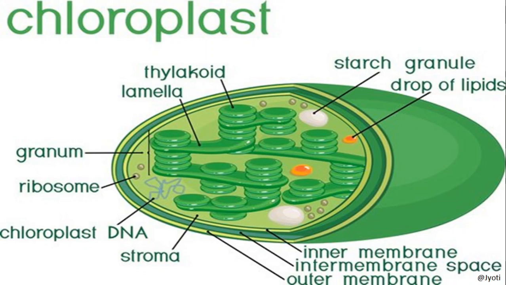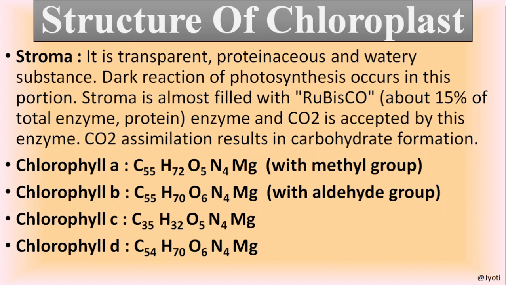So children, remember, there are two organelles present in the cell which are semi-autonomous. What are they? They are mitochondria and chloroplast. But the chloroplast is present in the plant cell. So if it is asked in the plant cell, what are the semi-autonomous organelles, then what will you write? You will write mitochondria and chloroplast. But if it is asked in the animal cell, then it is only mitochondria. So I hope the structure of chloroplast is clear to you.